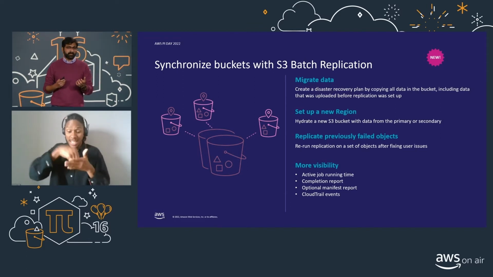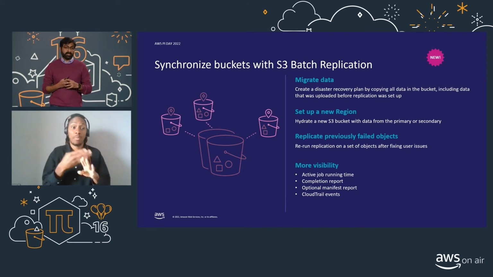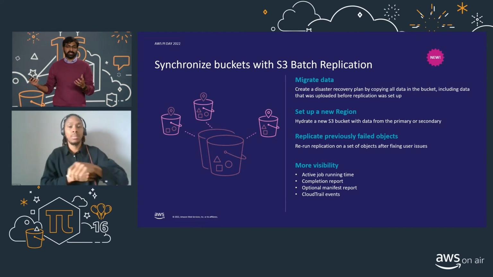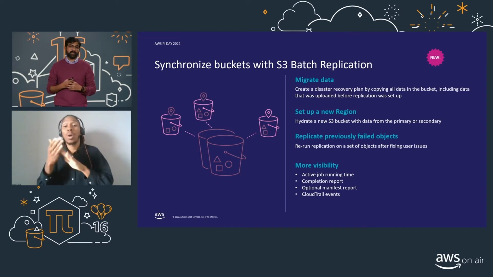So you can use this capability for migrations, or where you need to create a disaster recovery plan that requires you to copy all of the data in your existing bucket, especially the data that you have from before you set up your replication rules. Next, you can use it to set up a new region, and this is exactly what our example customer would want to use the batch replication capability for, to hydrate the two new regions that they want to set up. And you can also use the batch replication capability to rerun replication of any events that might have failed because of permissions issues or otherwise.